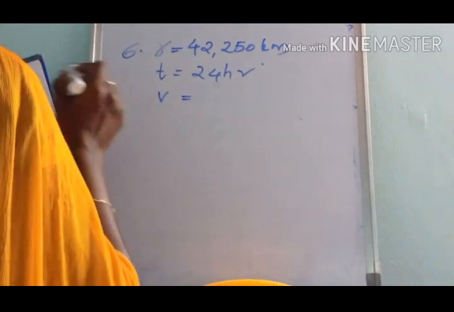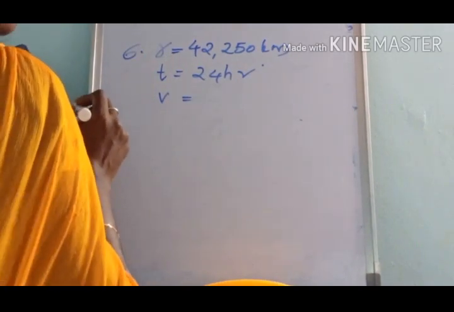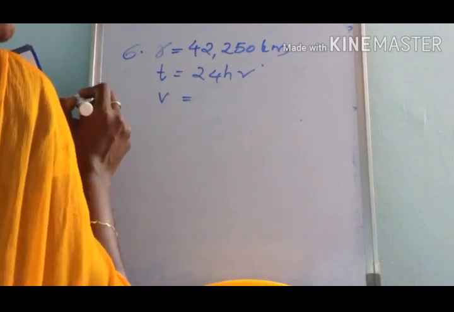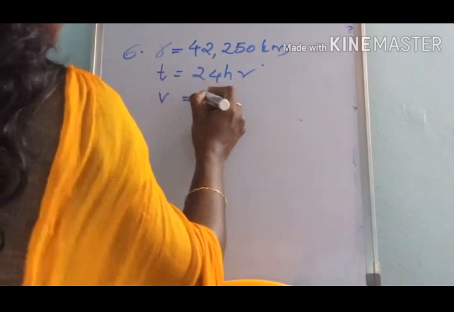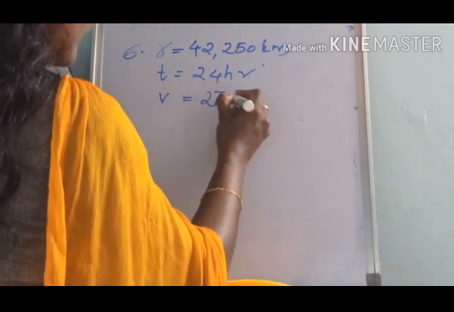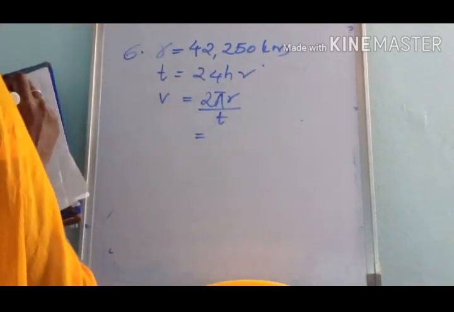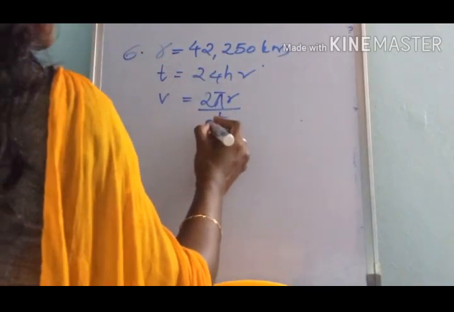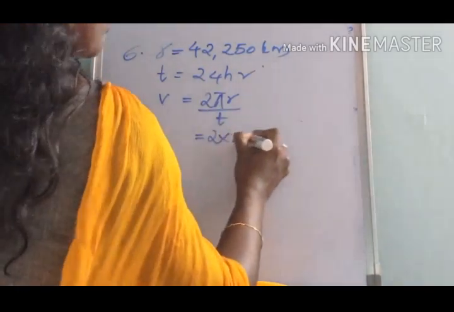Okay, we have to find the speed of the artificial satellite. Since the artificial satellite is moving in a circular path, we can find its speed using the equation 2 pi r divided by t. Then we can substitute the values here. 2 into, for pi, we can write 22 by 7.